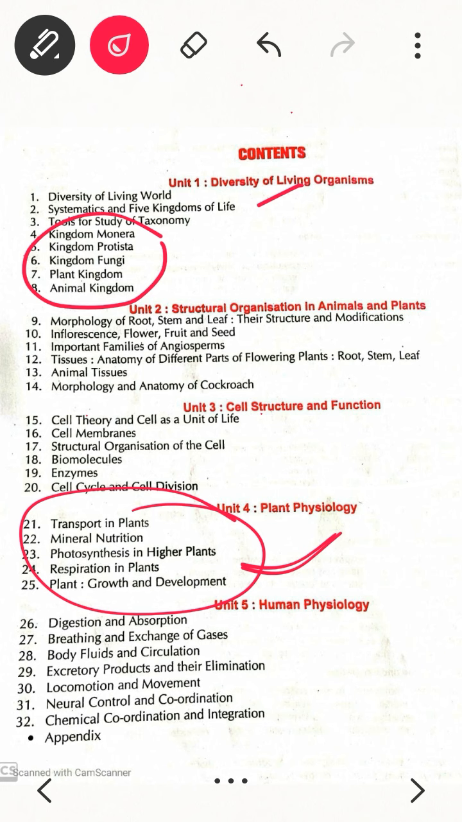So now moving to the last unit, you can see human physiology, where you will learn about digestion, breathing, exchange of gases, body fluids, excretory system, locomotion, neural coordination, chemical coordination and integration. Okay, so these are the units we have to cover.